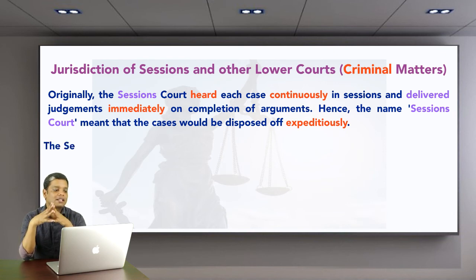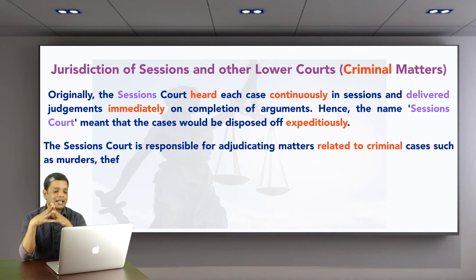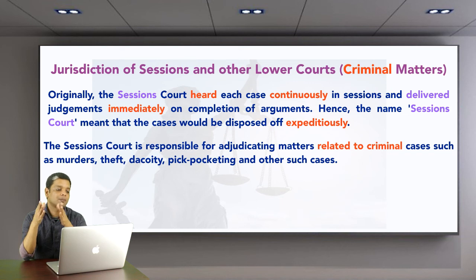The Sessions Court is responsible for adjudicating matters related to criminal cases such as murders, theft, dacoity, pickpocketing and other such cases. As we have seen in the hierarchy, it has 3 courts, so depending upon the nature or degree of crime, each court can decide the cases. If it is a matter of murder, then of course it is the district court only, but if it is a matter of pickpocketing or something like that kind of criminal issue, then it's the lower court that is going to hear such cases.